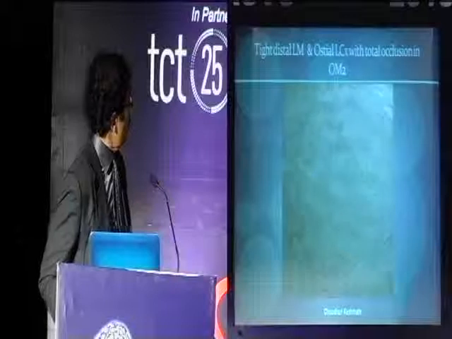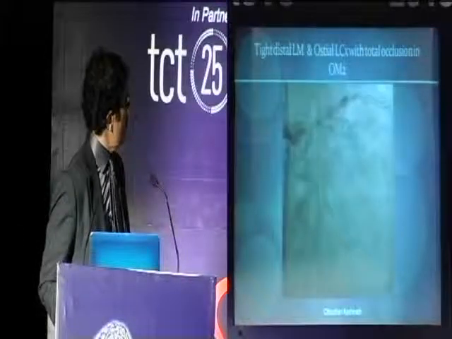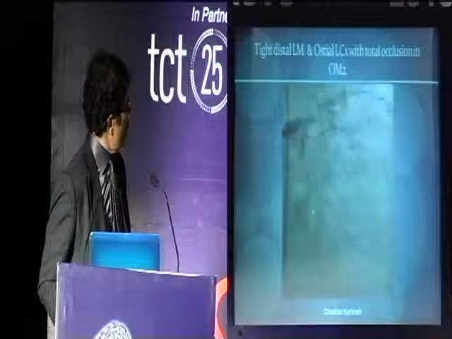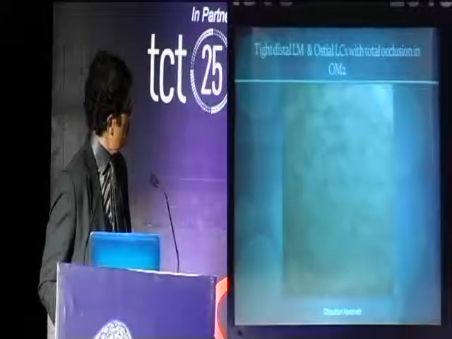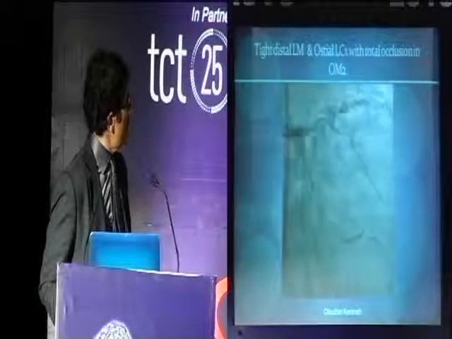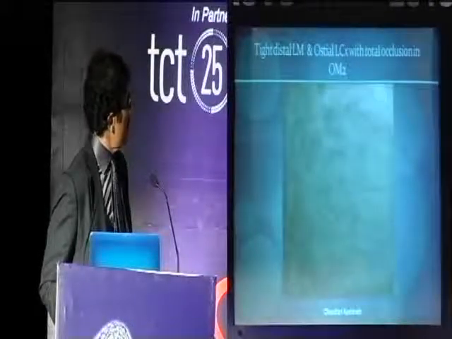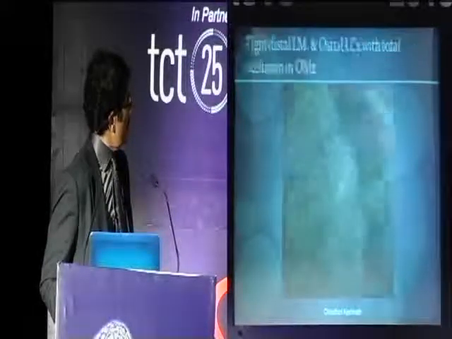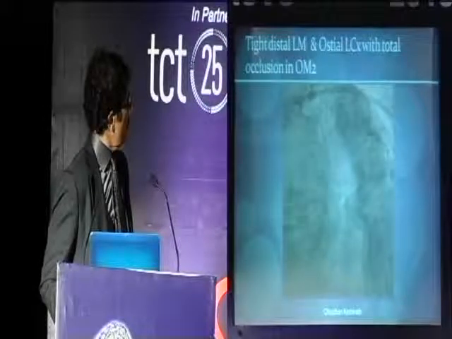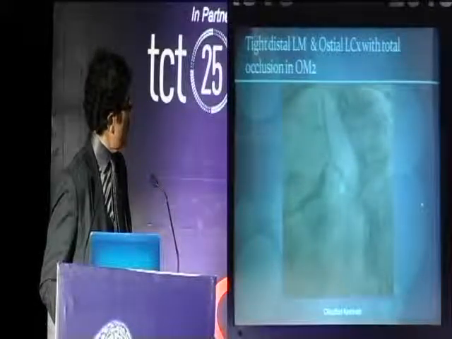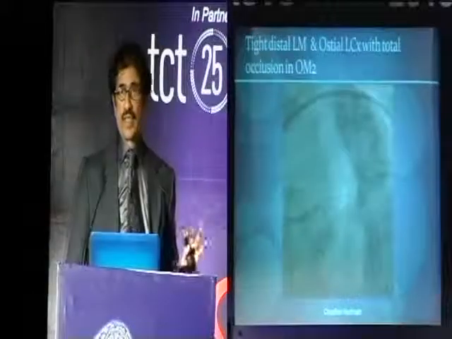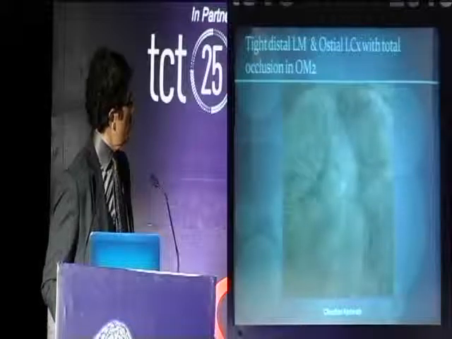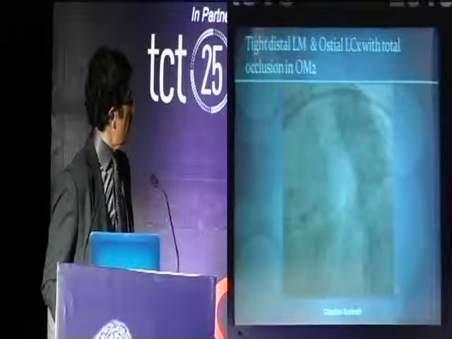And this is the left side. You can see critical left main. You can see OM, which is a big vessel, which is critically diseased, and some disease in the LAD. I'll show you the LAO-caudal view, and you can convince yourself that this is a significant left main stenosis, which is extending both into the proximal portion of the LAD as well as the circumflex.